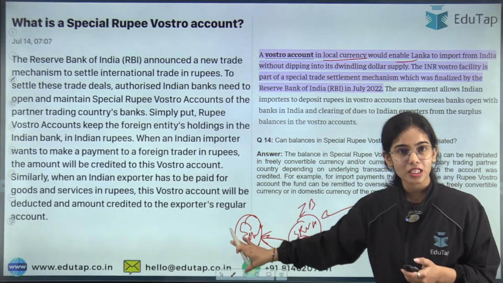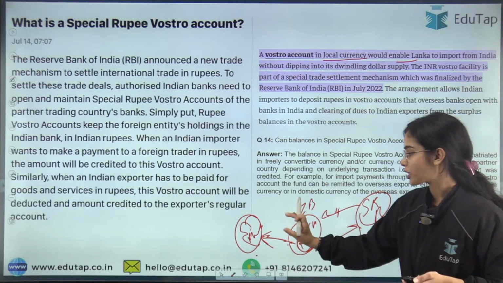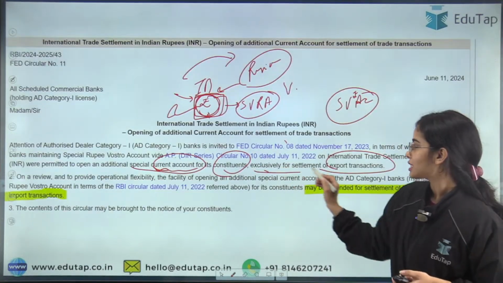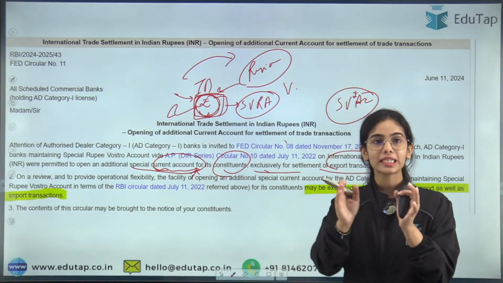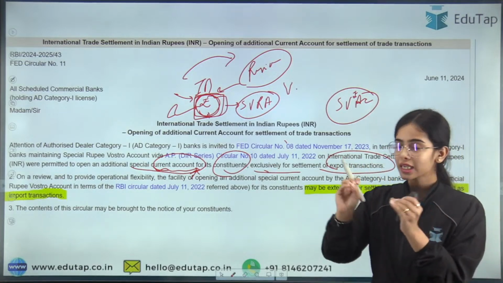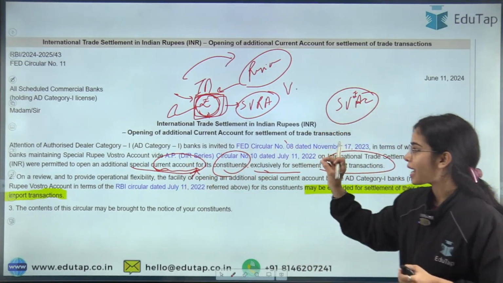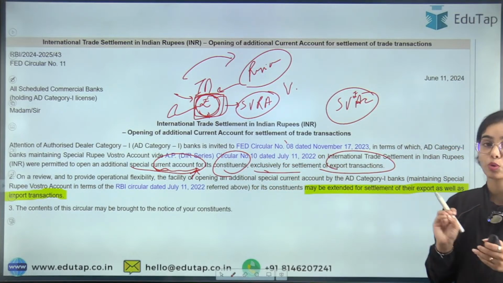For these exporters, who are customers of this particular Indian bank, a separate current account was opened. So other than the special rupee Vostro account, there was a special current account opened by the Indian bank for its customers exclusively for the settlement of export transactions.